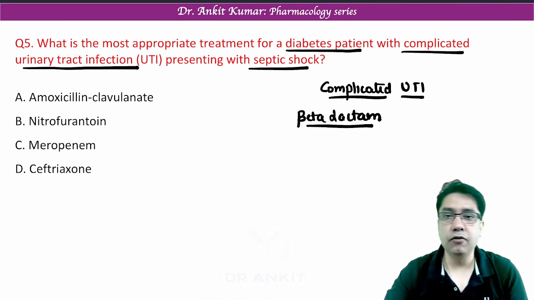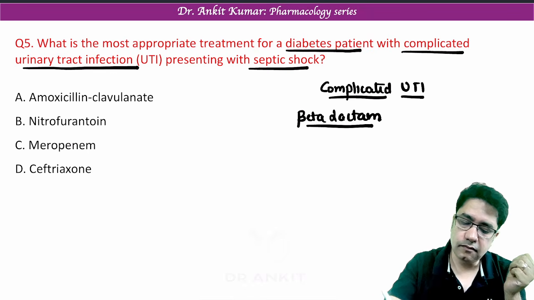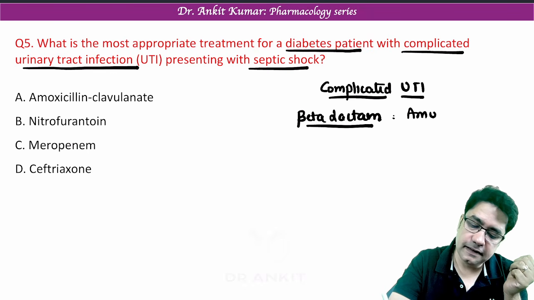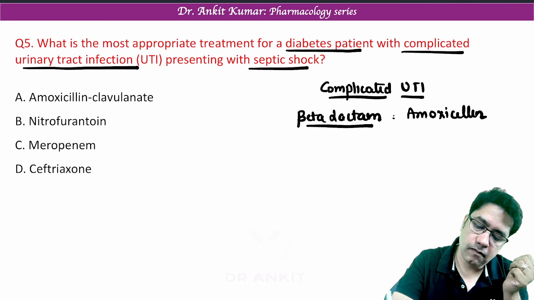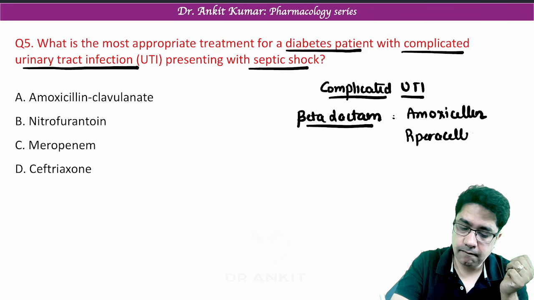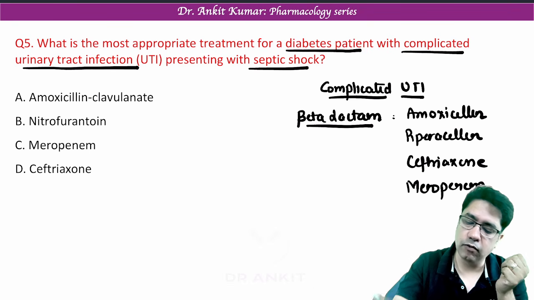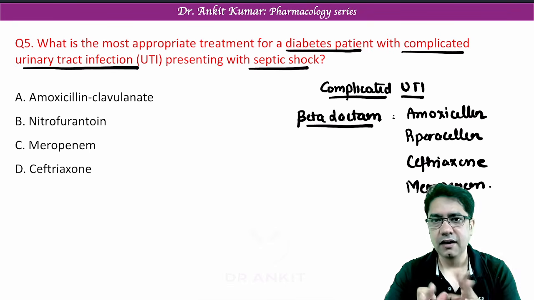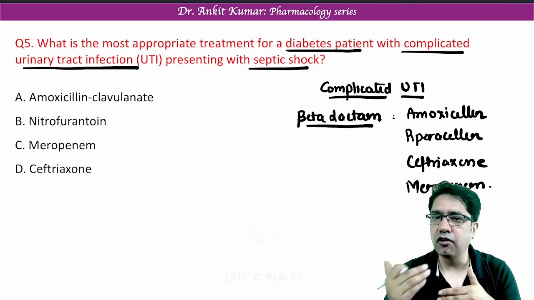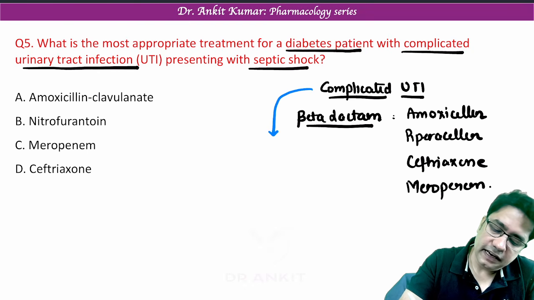In the beta-lactam group of antibiotics, remember we have penicillins like amoxicillin, piperacillin, we have cephalosporins like ceftriaxone, and we have carbapenems like meropenem. This part we have discussed in regular lecture. Now let's understand what are the main common causes of complicated UTI. Complicated UTI is mainly caused by gram-negative infection.